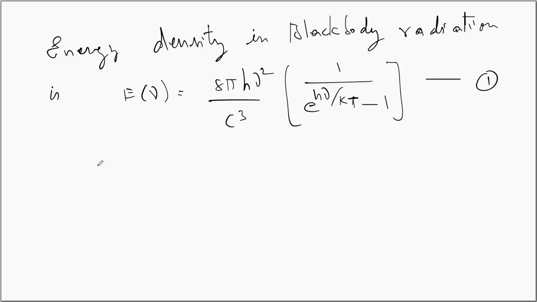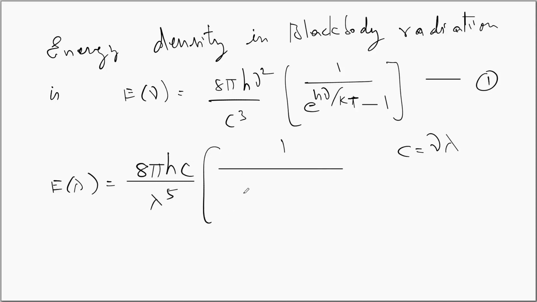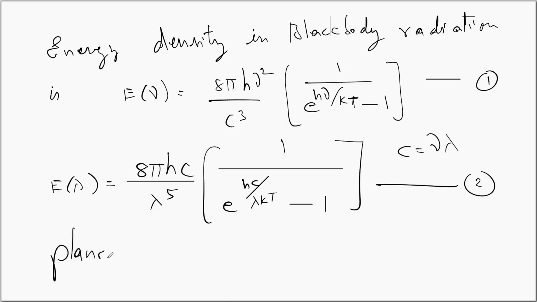Similarly, when you write c is equal to nu lambda, one can write this expression as E lambda is equal to 8 pi hc upon lambda power 5 into 1 over exponential hc by lambda kT minus 1. These two expressions are known as Planck's radiation law.